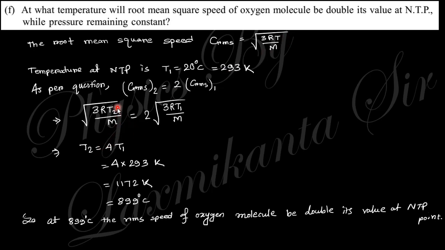So T2 equals 4 T1, since the speed is double and so the square is 4. In the Kelvin scale, T1 is 273, so T2 is 1092 K, which in degrees centigrade is 819. So at that temperature, the root mean square speed of oxygen is double its value at NTP.